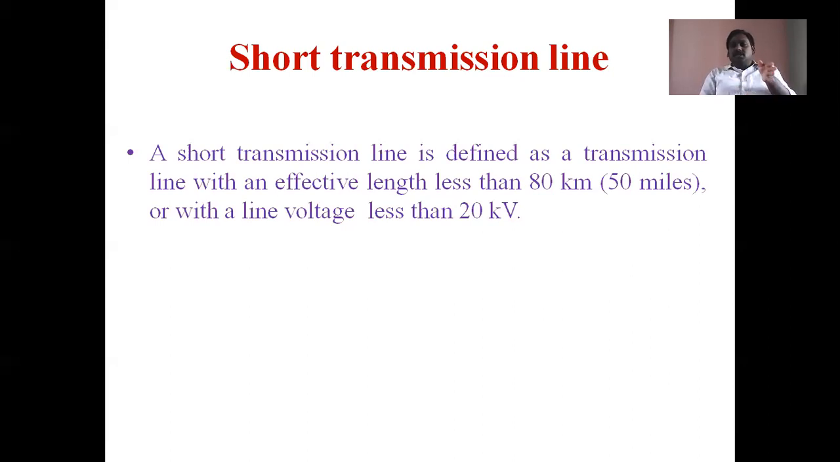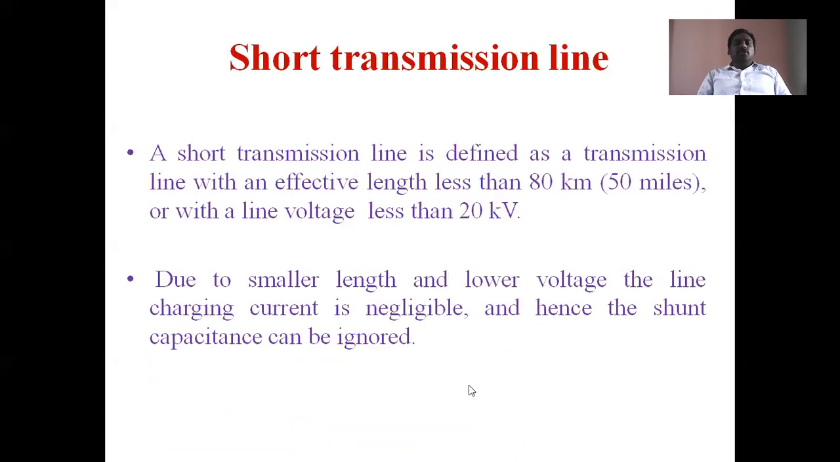If there is no high voltage level, the amount of charge stored in the conductor also reduces. Then finally, the capacitance effect is negligible in the short transmission line, because if there is no appreciable voltage, there are no appreciable stored charges. If there are no appreciable stored charges, there are no charging currents. That's why charging currents are negligible, and capacitance is also negligible due to the smaller length and lower voltage of a short transmission line.